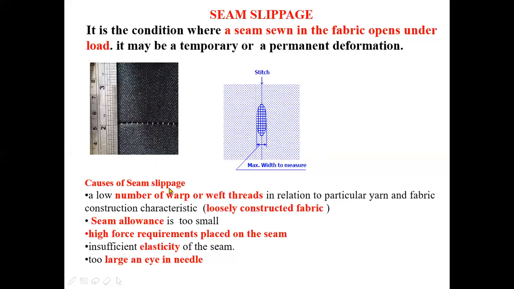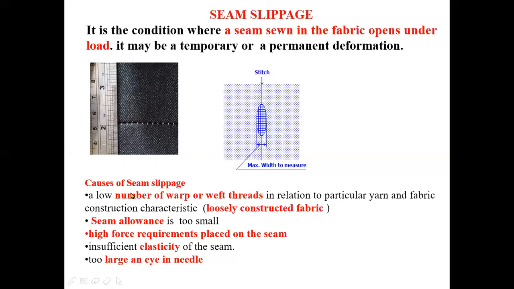Okay. At this point, the width of the seam is maximum, and this width will give the degree of seam slippage. Higher the opening of the seam, more is the seam slippage.